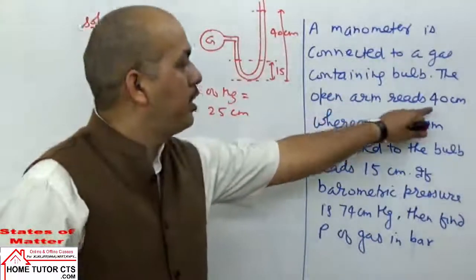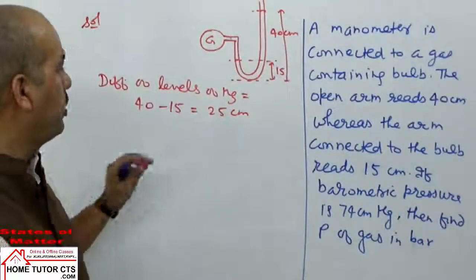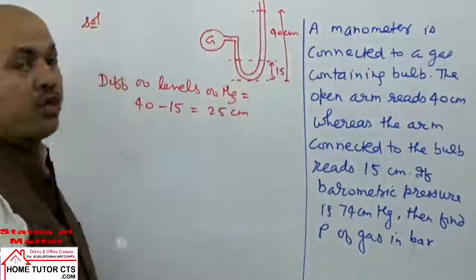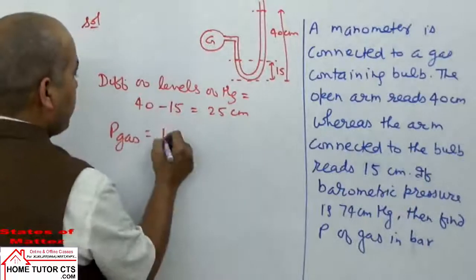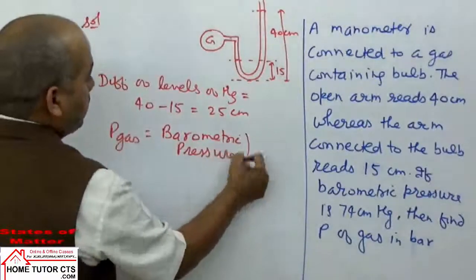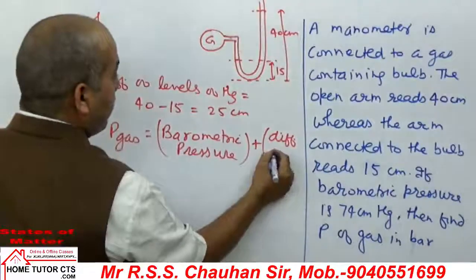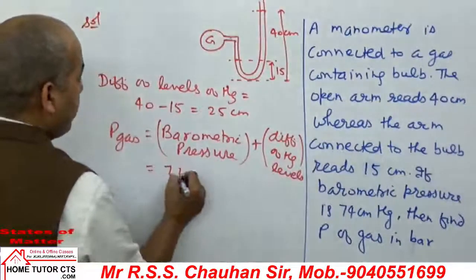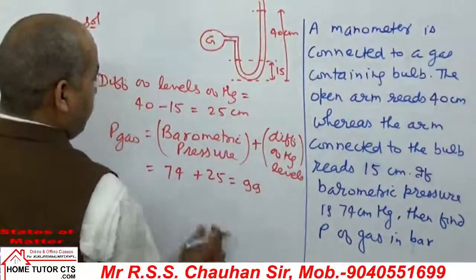Open arm reads 40 centimeter and the arm connected to gas reads 15 centimeter. Are you getting this point? What does it mean? This means the pressure of the gas is higher as compared to the pressure of atmosphere. So what can be taken? Pressure of the gas is barometric pressure plus difference of mercury levels in the limbs. That is 74 plus 25. That is how much? 99 centimeter.